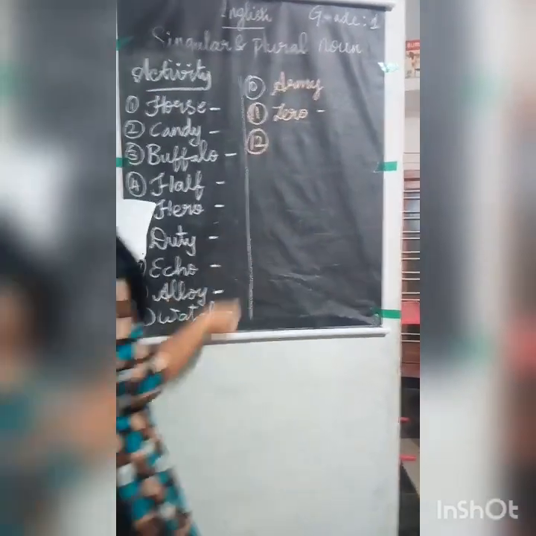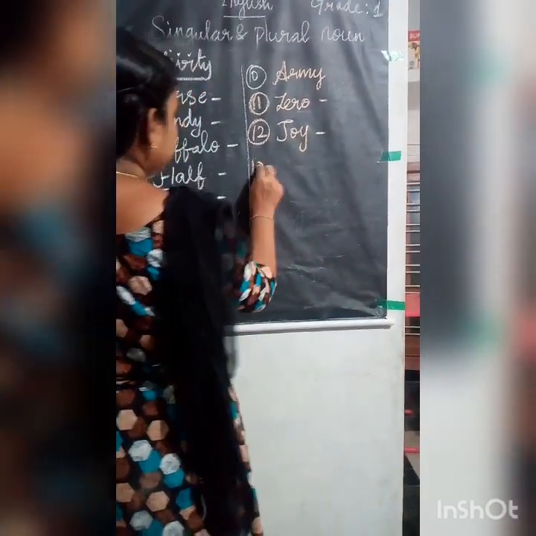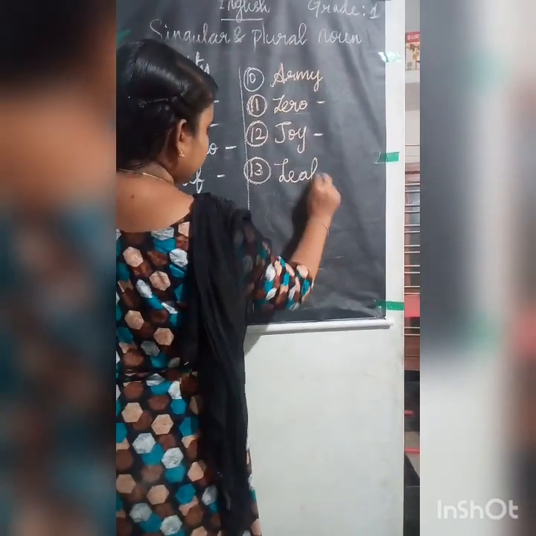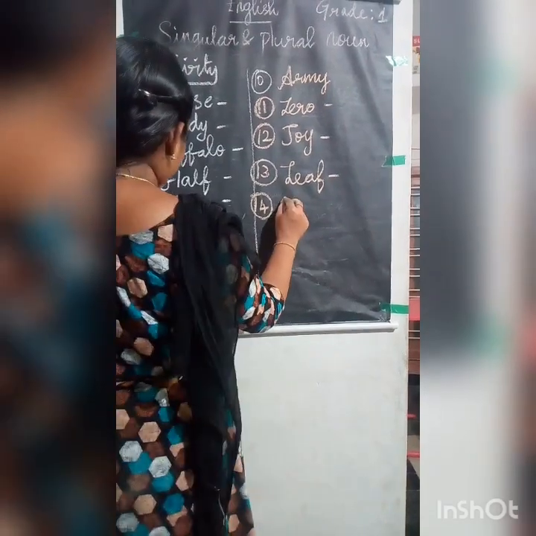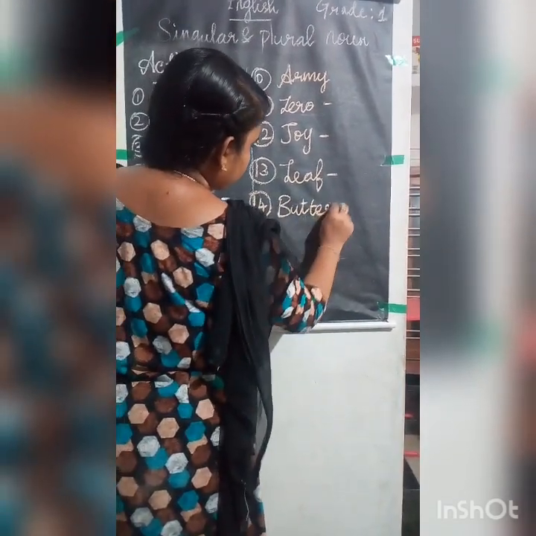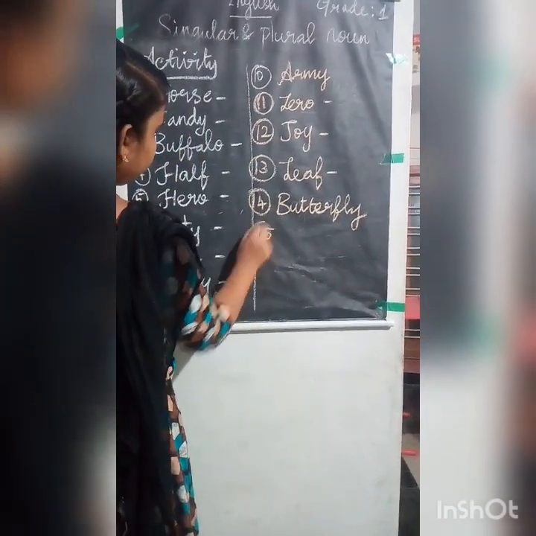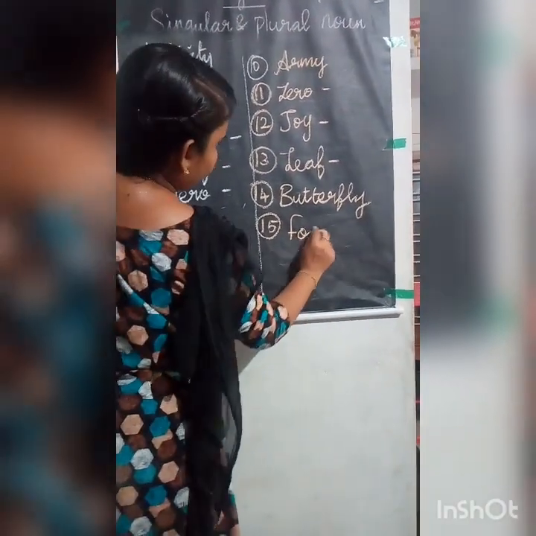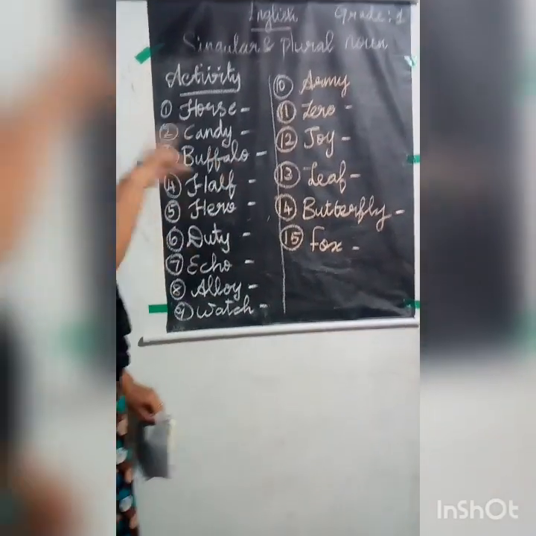Twelfth one is joy. Thirteenth one is leaf. Fourteenth one is butterfly. Fifteenth one is fox. So I have given here 15 questions.